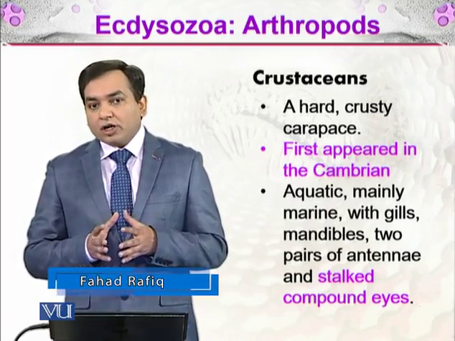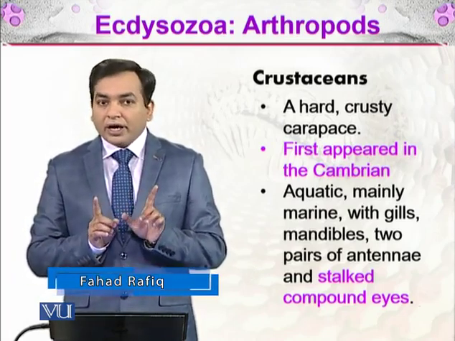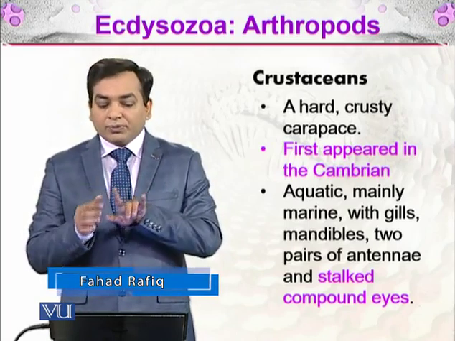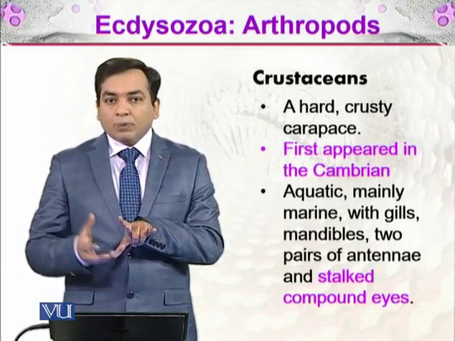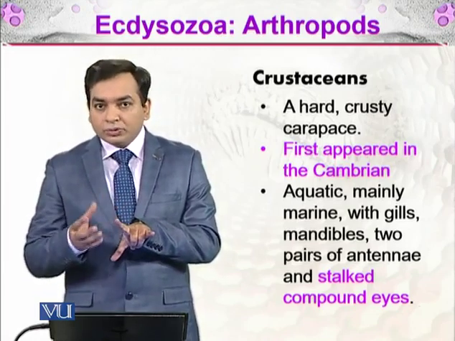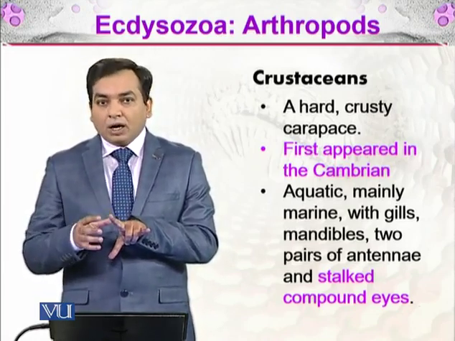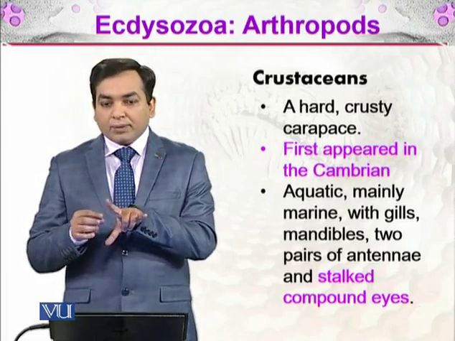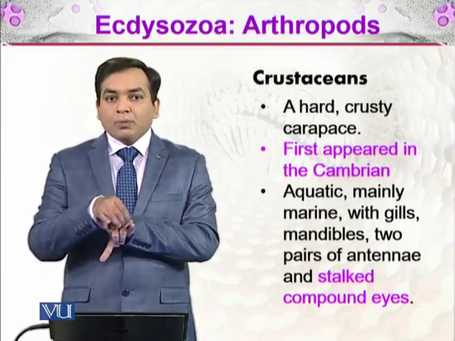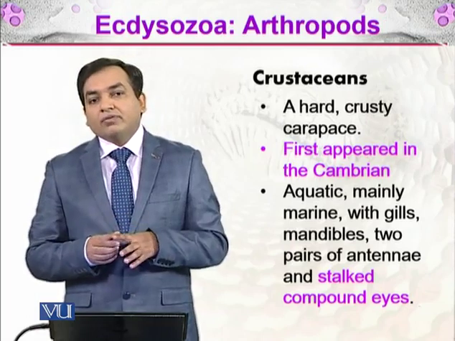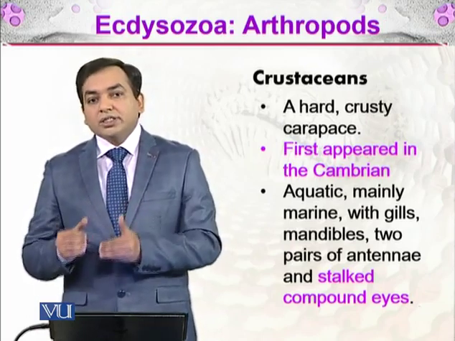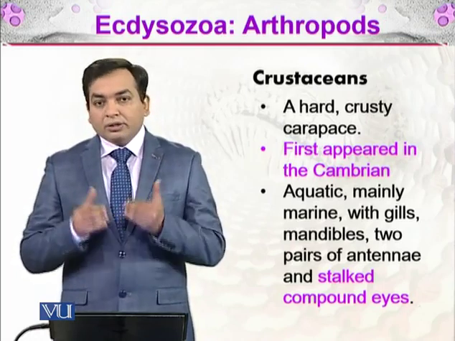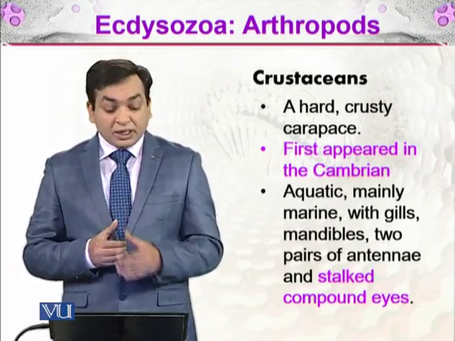So what does the stalked mean? That means their eyes are protruding from their surface. If you have seen popular cartoons or many other depictions of crabs, you would see that their eyes are popping out, and they are on some stalks, and that's why these are called stalked compound eyes. The compound means that they are having many lenses.